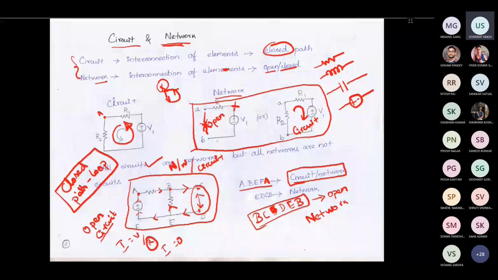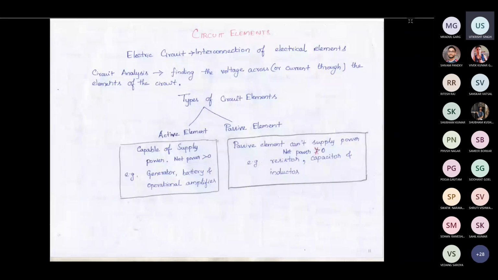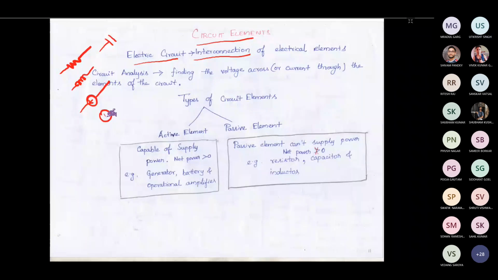These things we will be using in the subject frequently. So the next thing is circuit elements. We have seen the electrical circuit. Electric circuit means an interconnection of electrical elements. Mainly we will deal with resistor, inductor, capacitor, current source, and voltage source. We will see in much more detail about the current source and voltage source later, but here we will be dealing with these kinds of elements only in our complete subject.